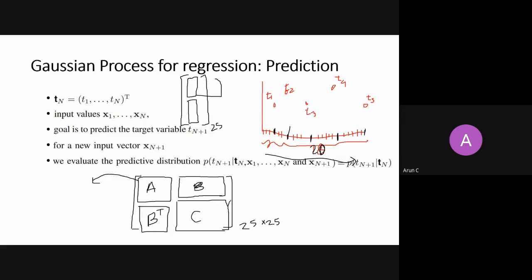Matrix C is a Gram matrix for the unknown samples where I want to predict. Matrix B is a correlation of unknown with known, but only in the domain. Still, I am not using my target values anywhere.